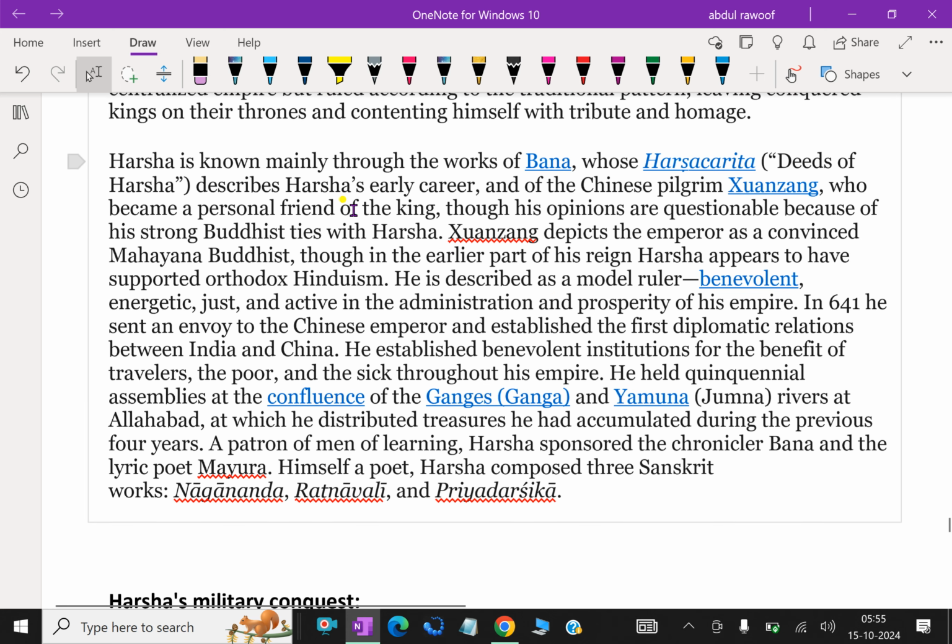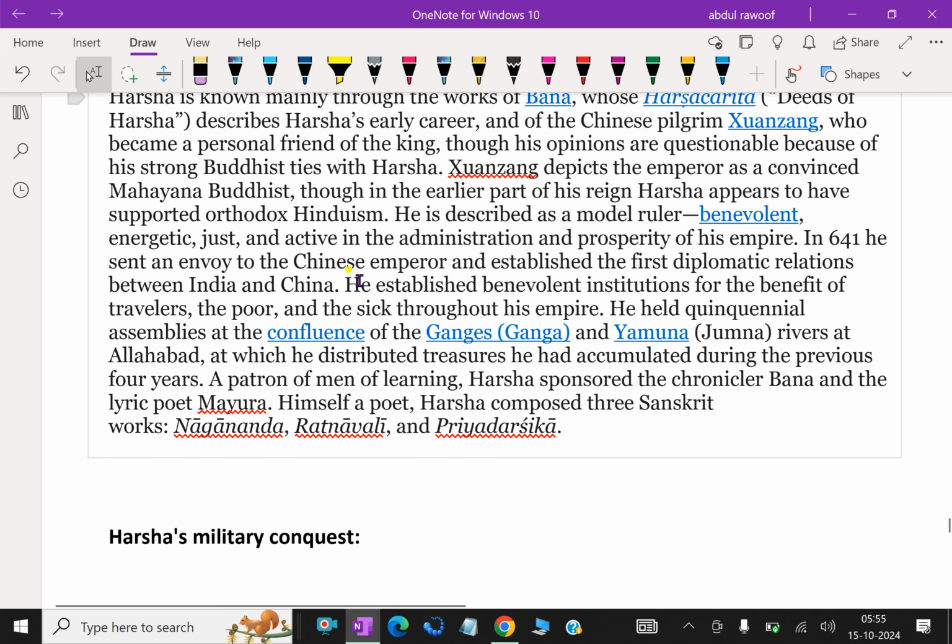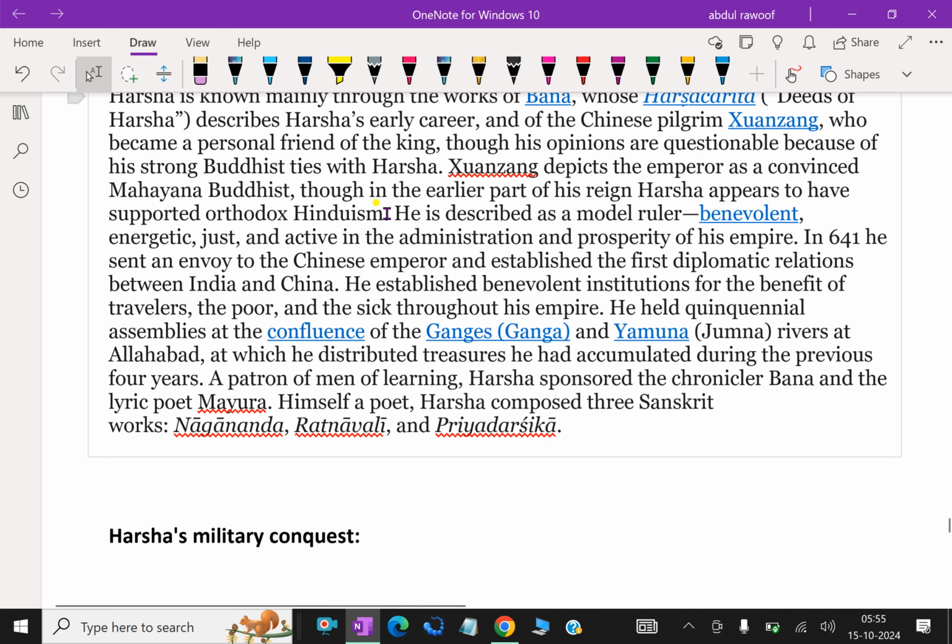Harsha is known mainly through the works of Bana, whose Harshacharita, Deeds of Harsha, describes Harsha's early career, and of the Chinese pilgrim Xuanzang, who became a personal friend of the king, though his opinions are questionable because of his strong Buddhist ties with Harsha. Xuanzang depicts the emperor as a convinced Mahayana Buddhist, though in the earlier part of his reign, Harsha appears to have supported orthodox Hinduism.